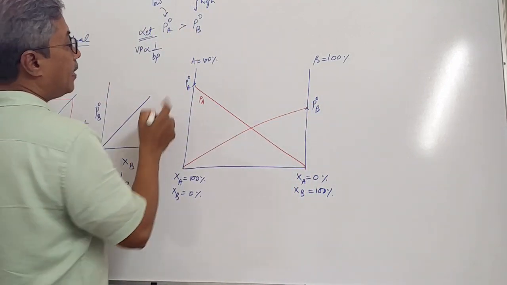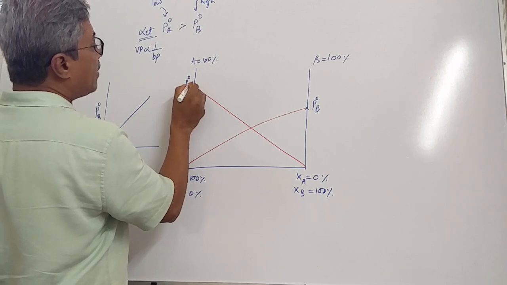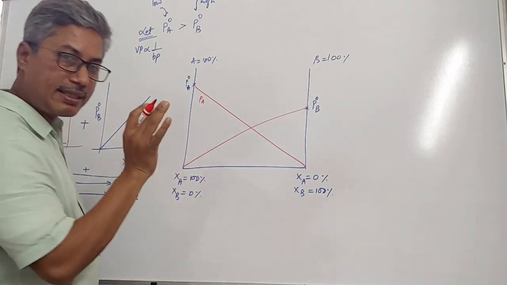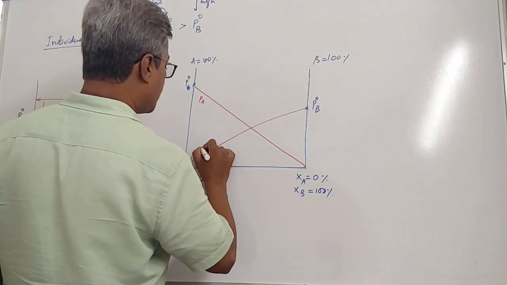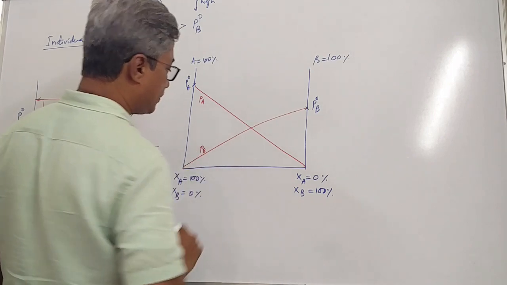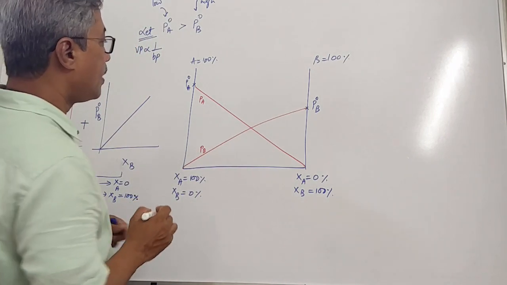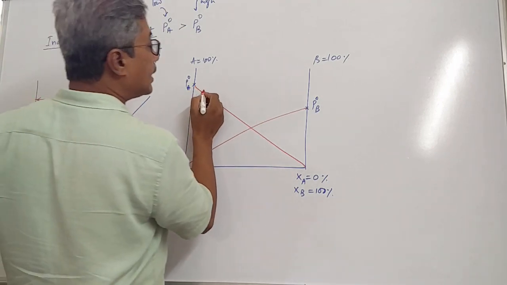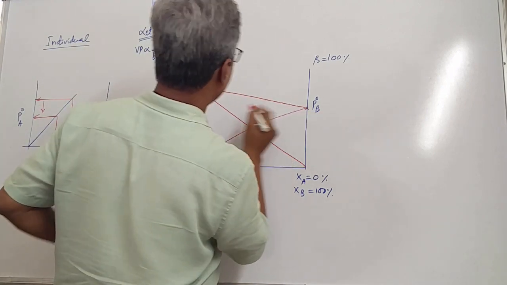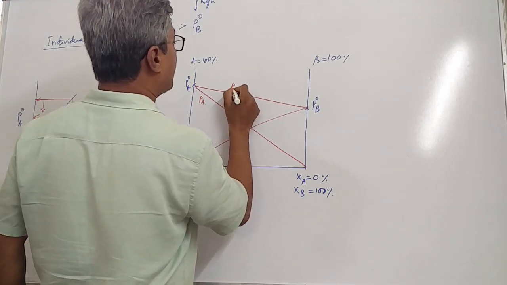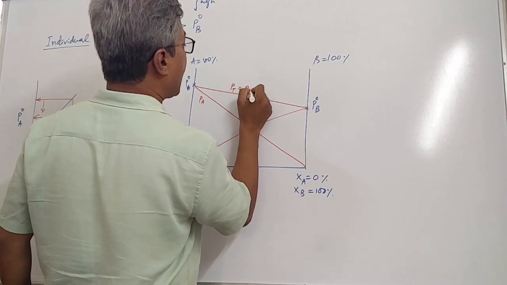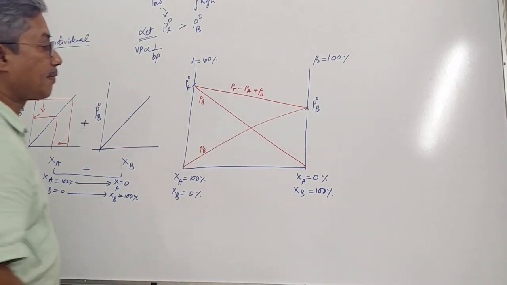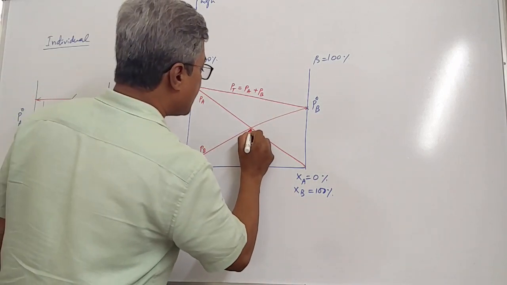Clear? This is the maximum vapor pressure of A in the mixture. This is the maximum vapor pressure of B in the mixture. And this corresponds to B. Clear? Now, this is pure A, this is pure B. Then this will give us the total vapor pressure due to A and due to B. Clear, students?